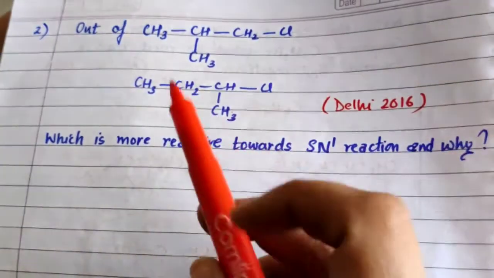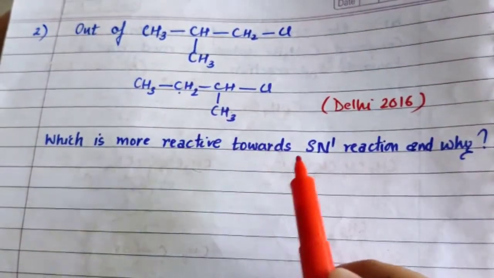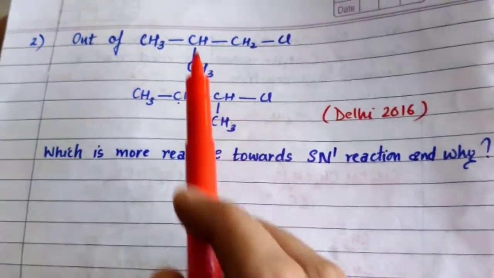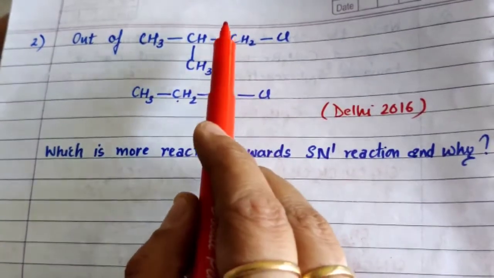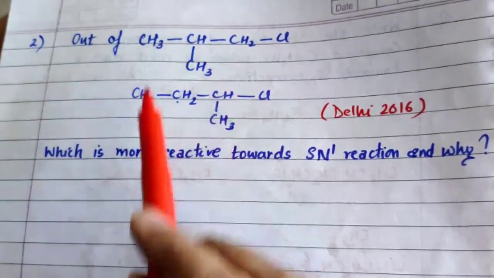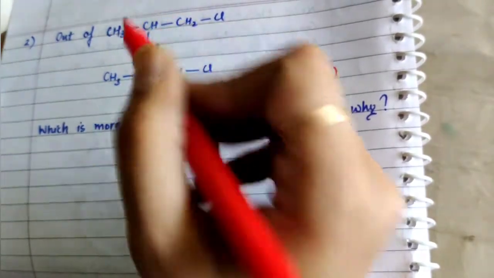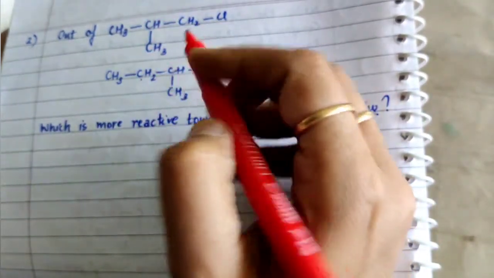Now the next question is, out of these two which is more reactive towards SN1 reaction and why? So these two are the examples. First one is 1-chloro-2-methylpropane, second is 2-chlorobutane. Now both are isomers. But what is the difference between the two?